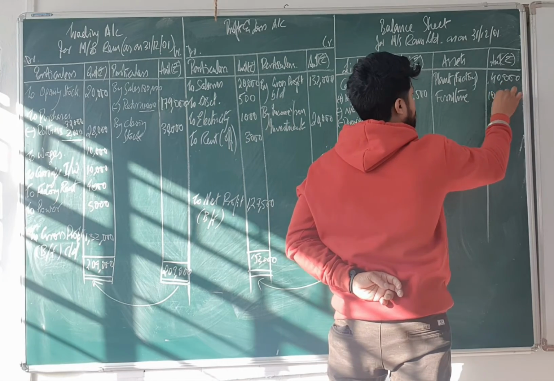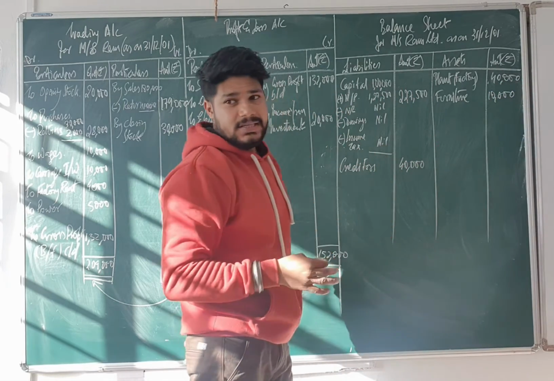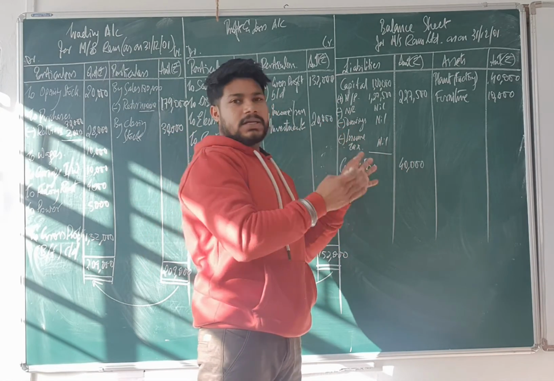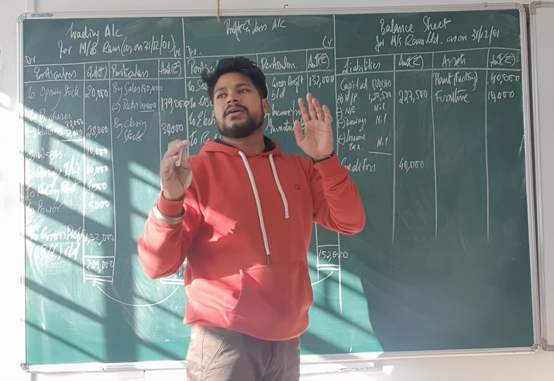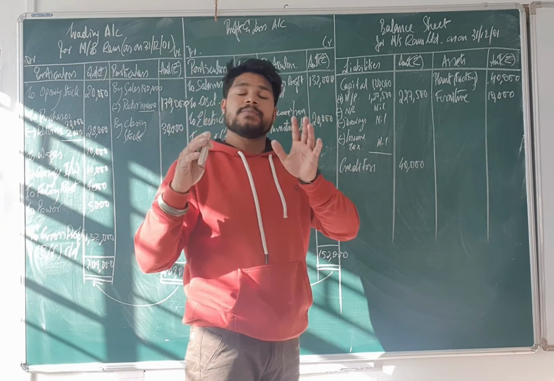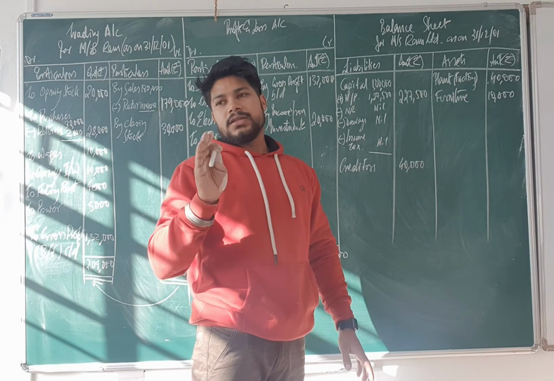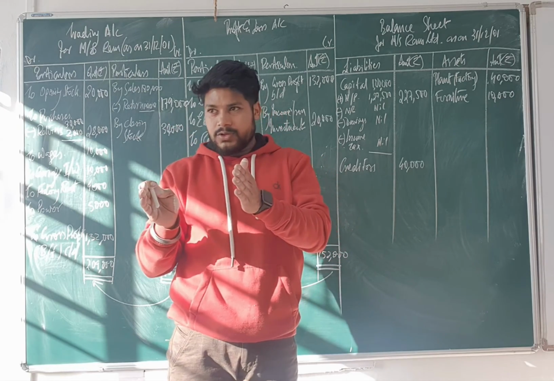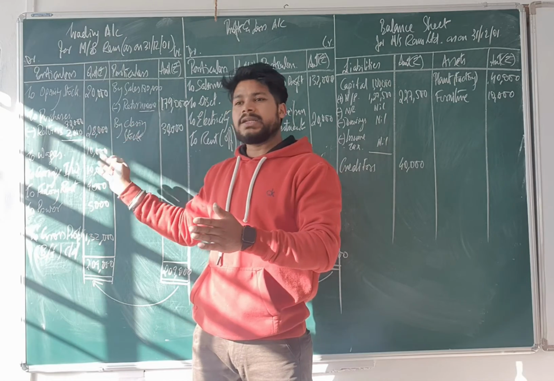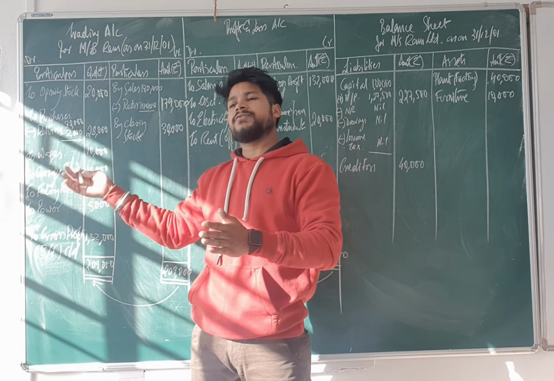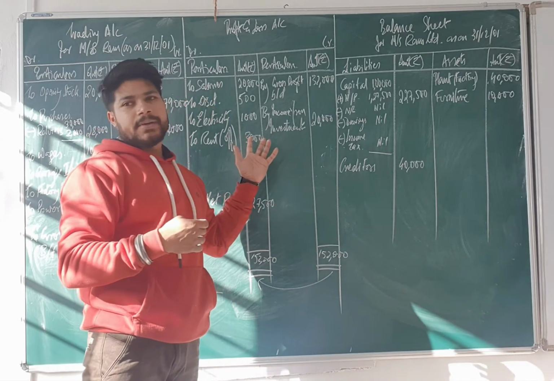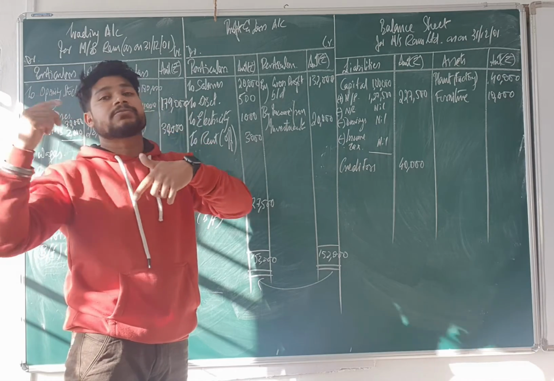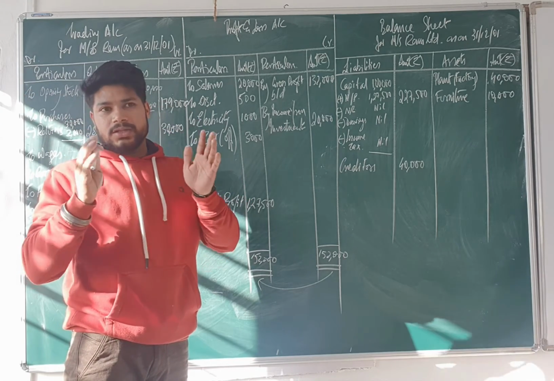2,100. Just concentrate on this sum. Don't think about what if, what if. You have to see the question and see the solution done. Slowly, steadily, everything will be clear. All the equations, whatever is coming in your brain, will be resolved on their own. The point here is stop asking too many questions to yourself. Just think, what is the question given to you? How did sir prepare the trading account? Did I understand? The answer is yes or no. If something is confusing, ask me. How did I prepare the profit and loss account? Because I have already given you the P&L. Slowly, steadily, those items will be very clear to you. It's very simple.